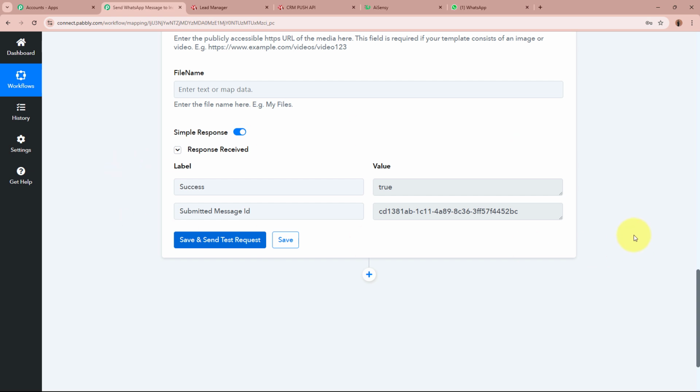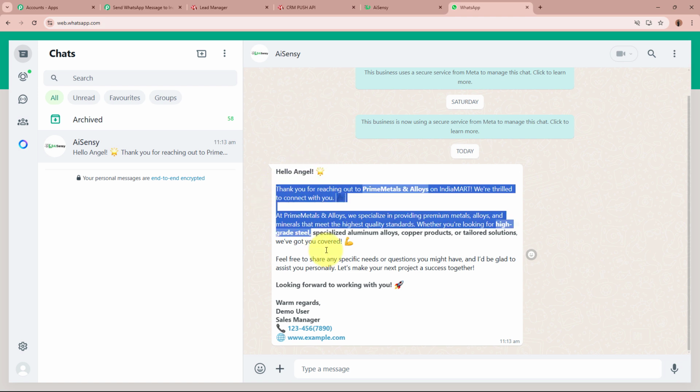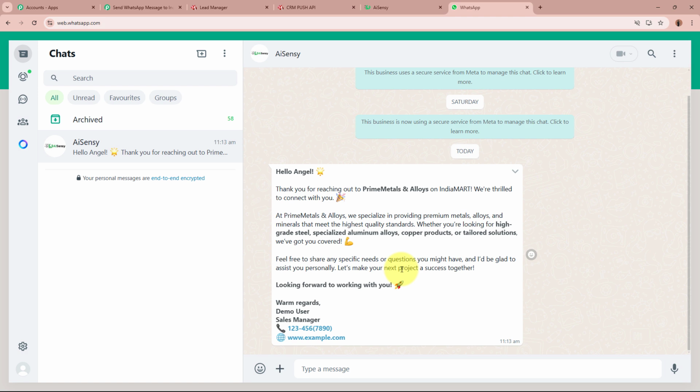So now I'm going to open my WhatsApp and check whether I have received a new WhatsApp message or not. For that, I'm going to open my WhatsApp. And yes, you can see right over here, I have received a new WhatsApp message. It says, "Hello, Angel." This was the name of the lead that was generated. You can see right over here. And this is the same message template that we created using AI Sensei, which has been forwarded as a WhatsApp message to my number.